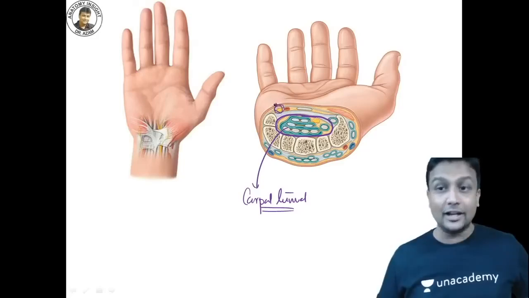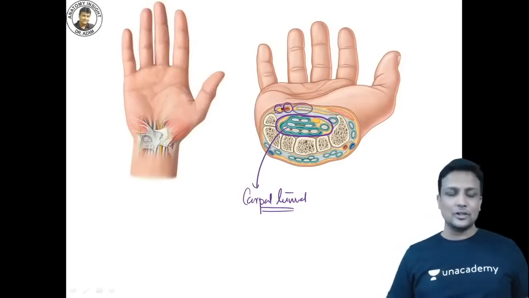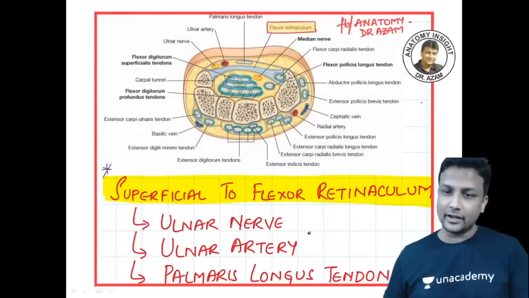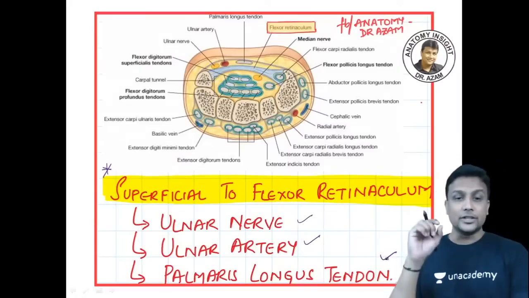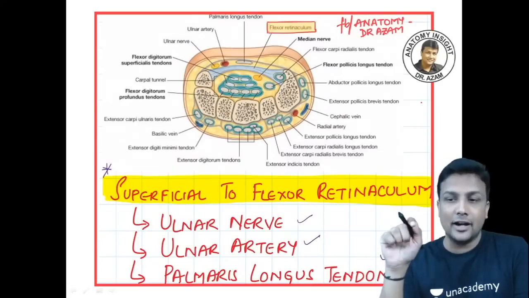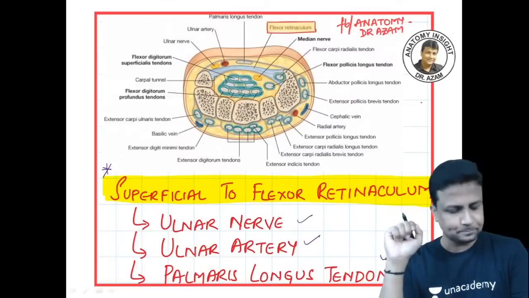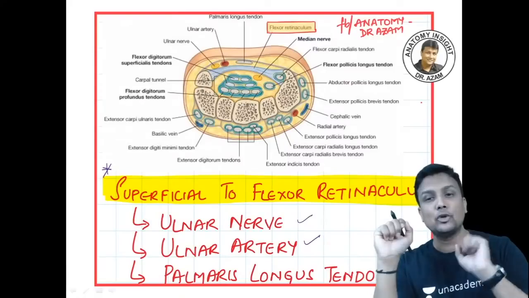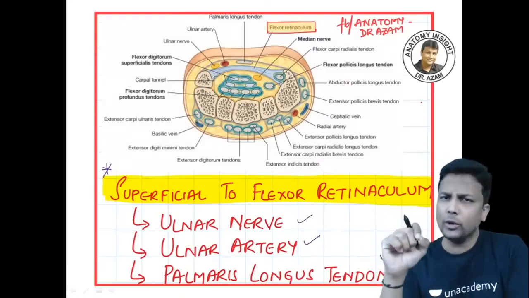I can clearly see three structures here. This is your nerve, the ulnar nerve. There's an artery, the ulnar artery. And there's only one tendon, your palmaris longus tendon. So the structures passing superficial to the flexor retinaculum are the ulnar nerve, ulnar artery, and the palmaris longus tendon. All of them pass superficial. Anything else given in the exam is going to pass deep to the flexor retinaculum. And deep means they are going through the carpal tunnel only.